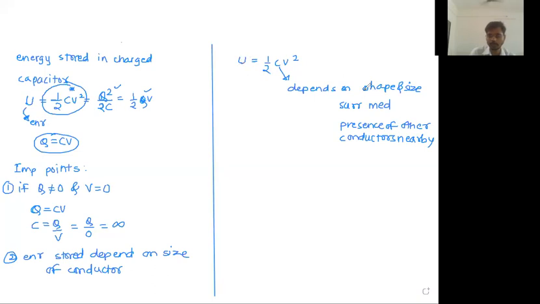Okay, so capacity depends on size and shape, so automatically energy will depend on size and shape. Energy depends on capacity and capacity depends on shape and size, so they say energy depends on shape and size. Very simple point number 2. Now there is a point number 3.